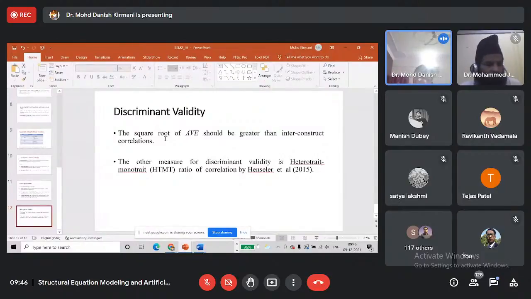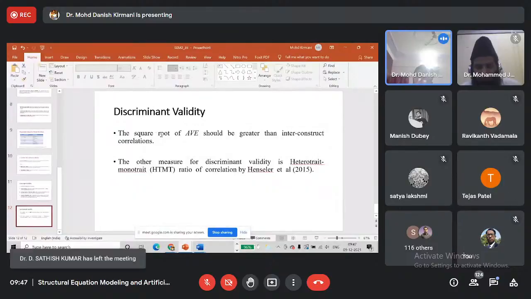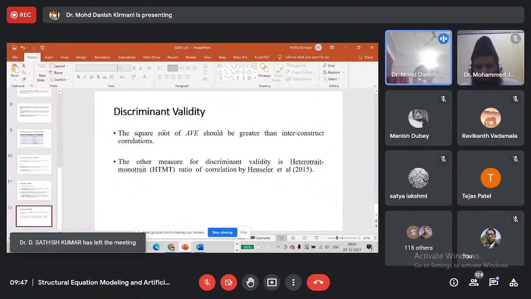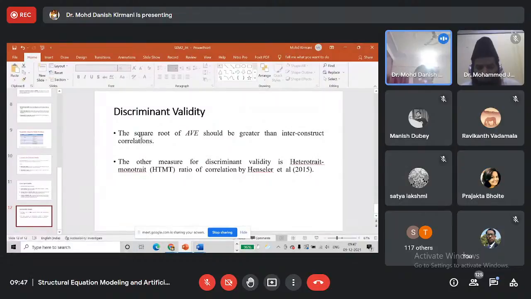Discriminant validity uses the square root of average variance extracted, AVE. We determine discriminant validity by taking into account the square root of AVE and inter-construct correlation. The square root of AVE should be greater than inter-construct correlations. This is a very traditional method.